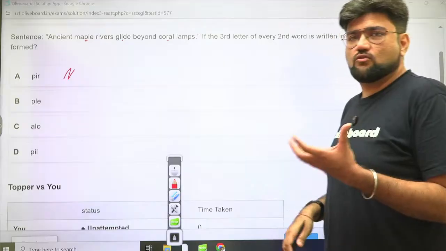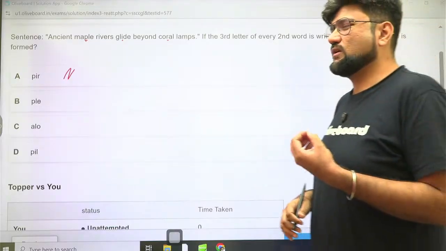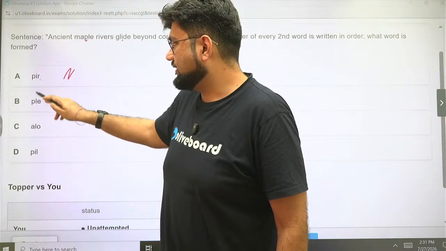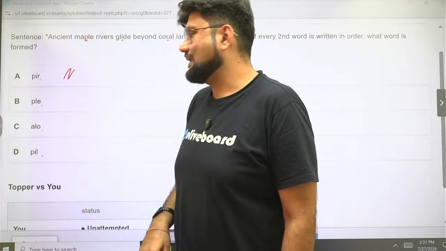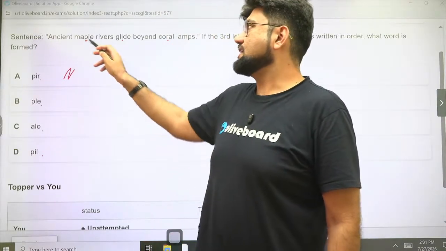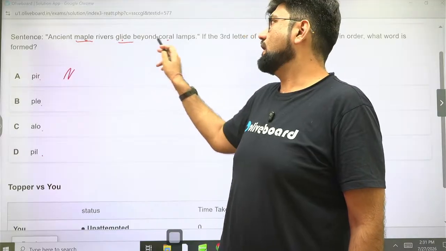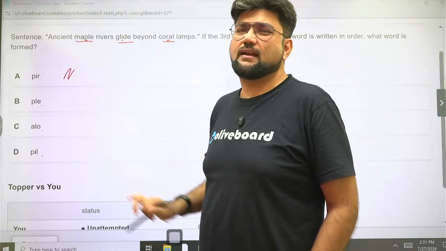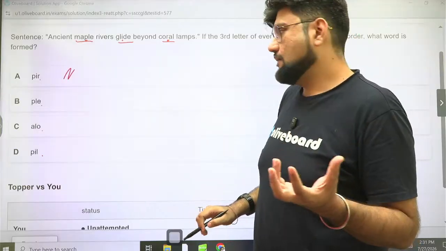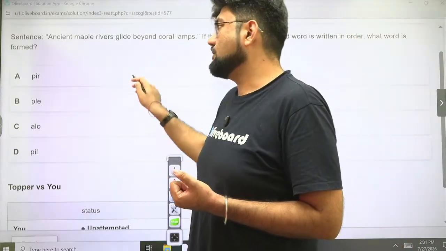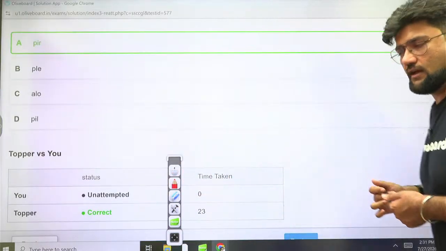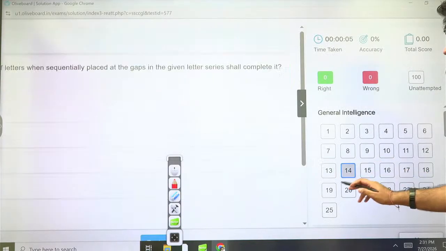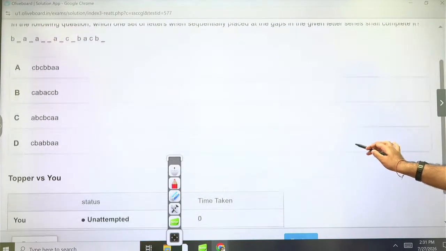But sometimes, there is one more method with which you can save, let's say, 2 seconds, not more than that. If you look at all the letters vertically, you will find that the last letter is different everywhere. R, E, O, L. Now, they are saying every second word. So, 1, 2 and 3. These are the only 3 words which will be used. The last one, if you check, is R. So, option A will be the right answer. But that's not going to be very helpful. And it's very conditional. You may or may not get such options. Okay. So, hence, I don't want to go with that method. 23 seconds and your answer is there. Option 4. Oh, this is actually a good question.